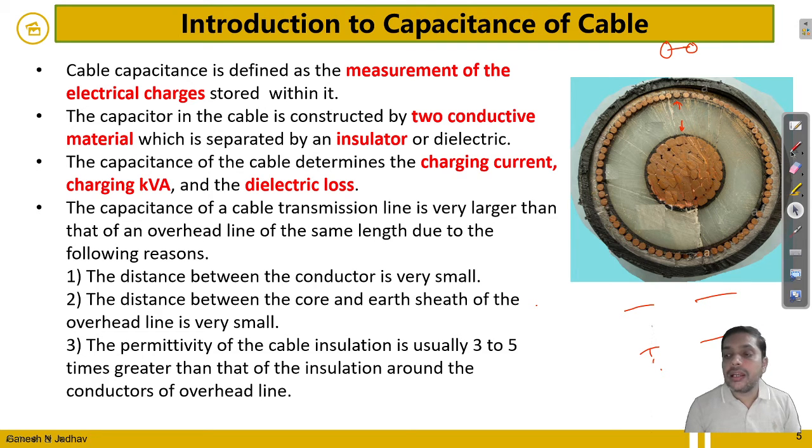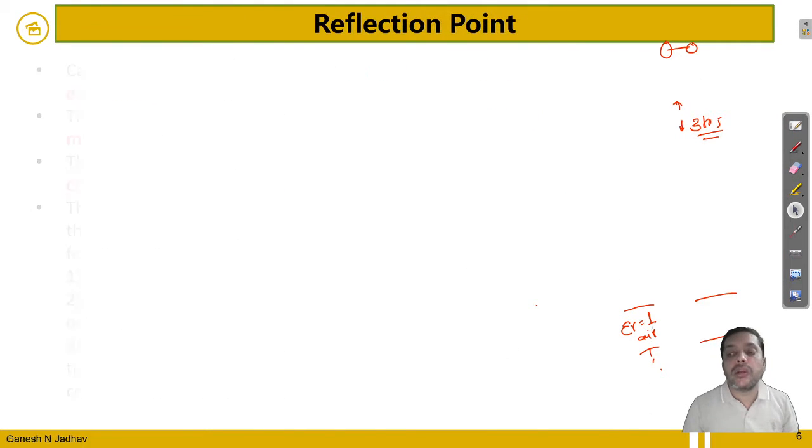For an overhead transmission line, the relative permittivity is 1 because air is the insulating material. But in the cable the relative permittivity generally lies between 3 to 5, because of the insulation used in the cable.